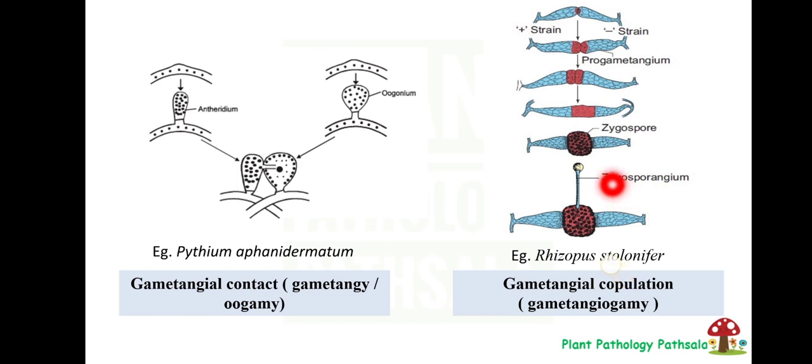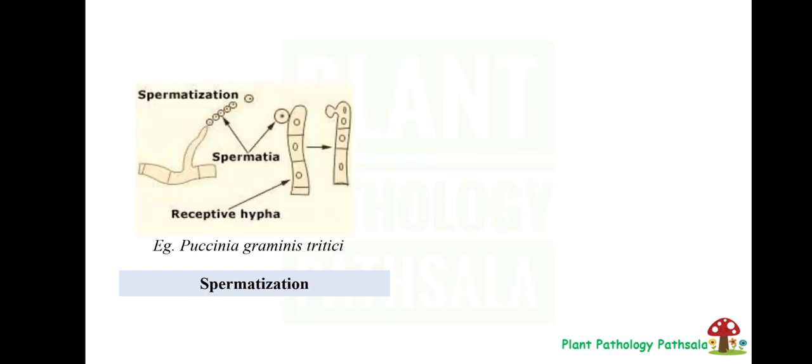By this type of reproduction, zygospores are formed. So this type of reproduction is generally found in zygomycetes fungi. Example is Rhizopus stolonifer.